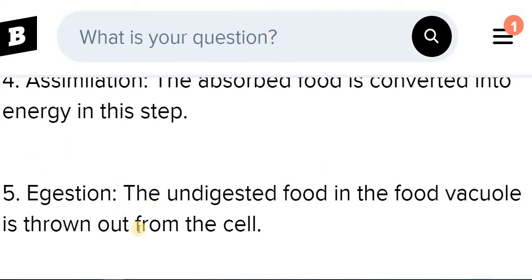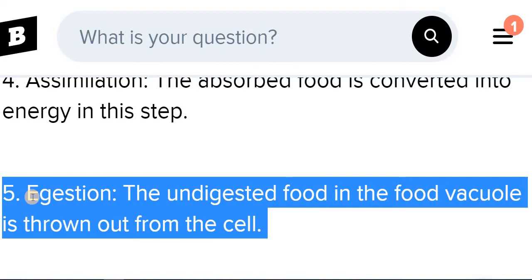Egestion: as we discussed in the absorption stage, only the soluble food is absorbed and transferred into the cytoplasm, and whatever undigested or unabsorbable food remains in the food vacuole. So the undigested food which remains in the food vacuole is now thrown outside of the cell by rupturing the cell membrane. So this is the last stage, egestion. In total, 5 stages are there by which amoeba takes nutrition.